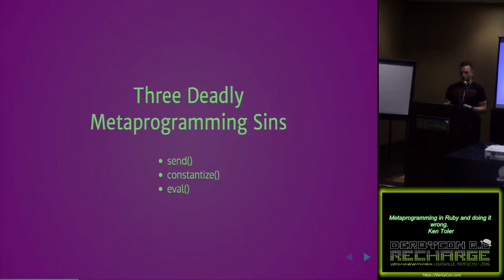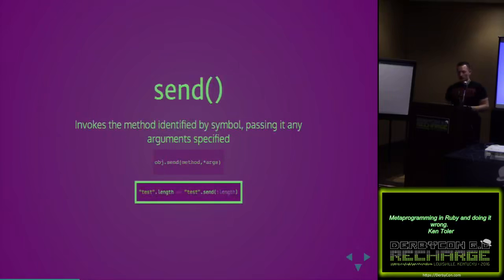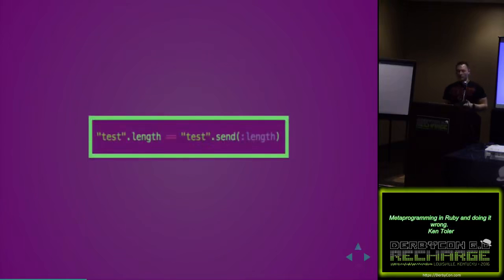I think we know why eval is a bad thing, but I'll touch on it. So send, this is again the textbook definition: it invokes the method identified by symbol, passing in any argument specified. What that really boils down to is that if I were to call test.length on a string, it's essentially equal to test.send, the symbol length. It'll return the length of that string.